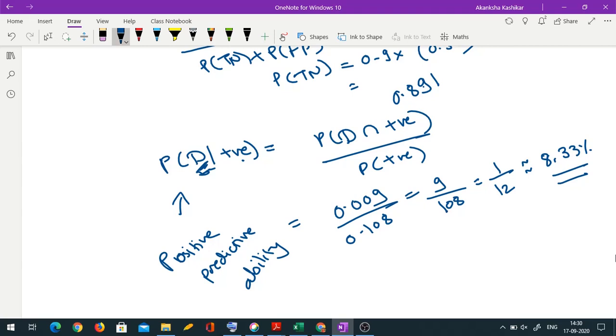Can you see? I understand these results are counterintuitive and confusing, but do remember that this is a fact. Check the calculation and see if you can find any mistake. I'm sure you won't be able to. Of course, there can be some minor mistake, but no mistake in this. It is actually such a small number because the prevalence of the disease is low, and compared to that, the sensitivity and specificity of the test is not that great. So ideally you need a test which is 98% or 99% sensitive and specific to get desirable results.